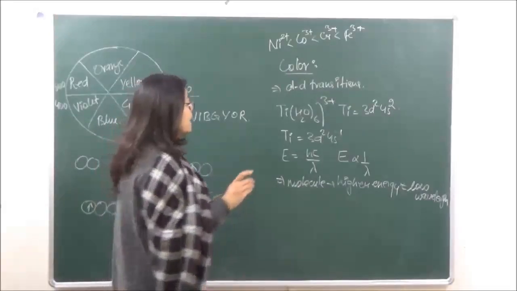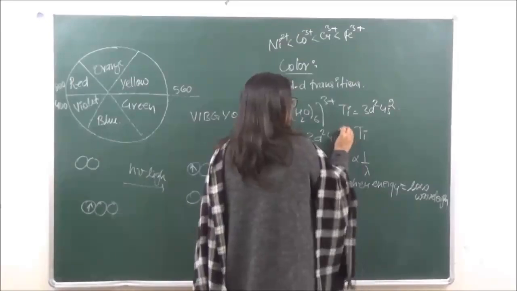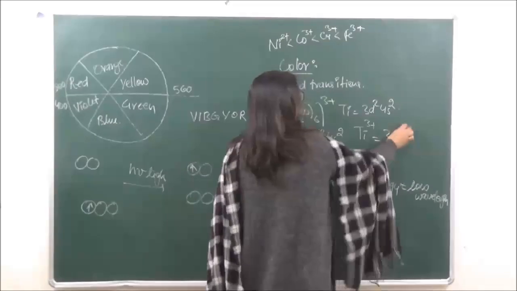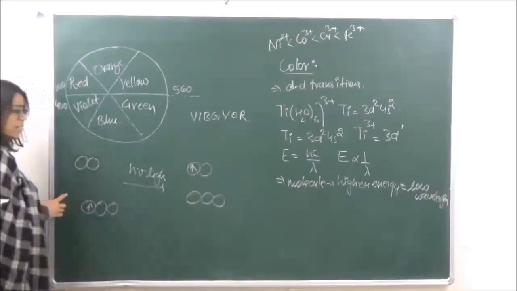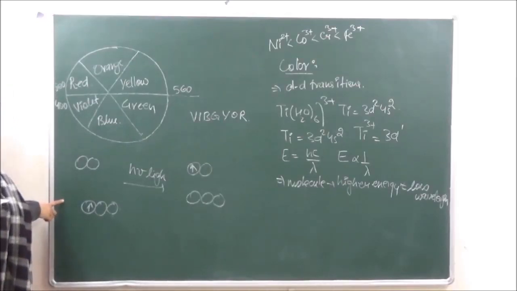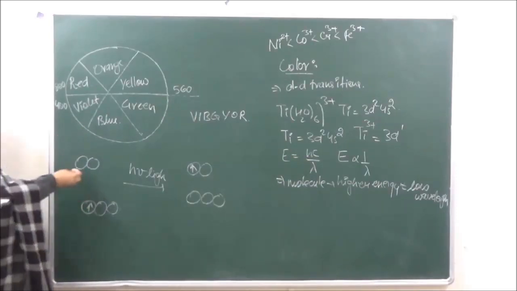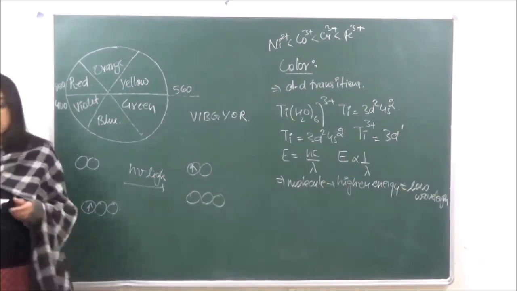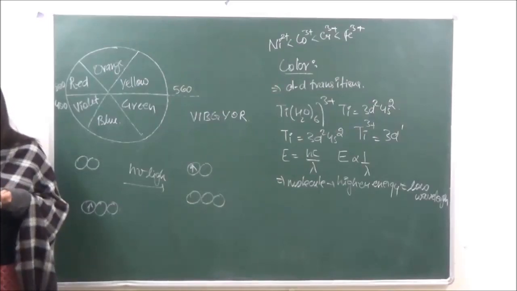So titanium in the 3 positive state, when we are looking at titanium in the 3 positive state, the electronic configuration is going to be 3d1. So it has 1 electron. So what we are showing here can be shown for [Ti(H2O)6]3+. It has 1 electron, it is going to absorb energy and go to a higher energy level, and when it comes down, it is going to give us radiations. Okay? Is it clear?